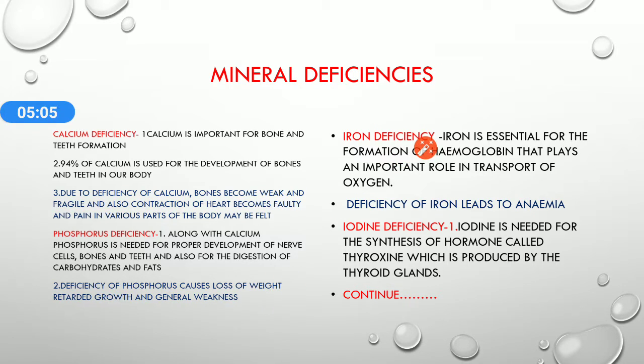Next is iron deficiency. Iron is essential for the formation of hemoglobin, as I have told you earlier, because hemoglobin is present in red blood cells, which plays an important role in the transport of oxygen. Means hemoglobin plays an important role in the transport of oxygen. What is it that carries oxygen to every part of our body? Hemoglobin. So an inadequate intake of iron leads to the deficiency disease known as anemia.